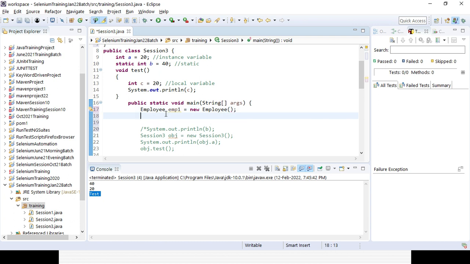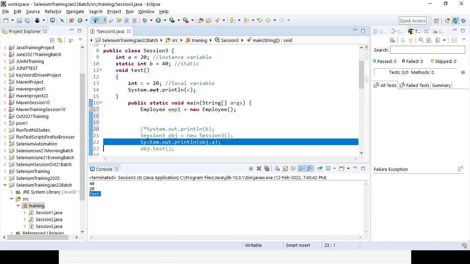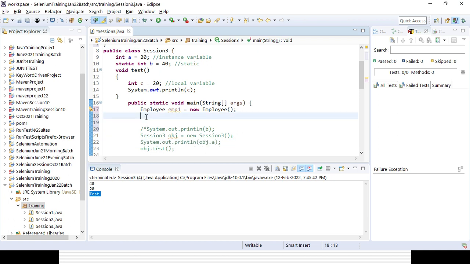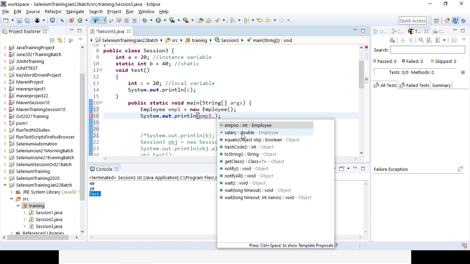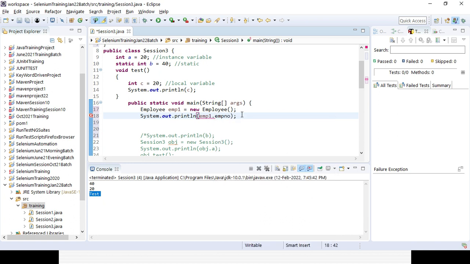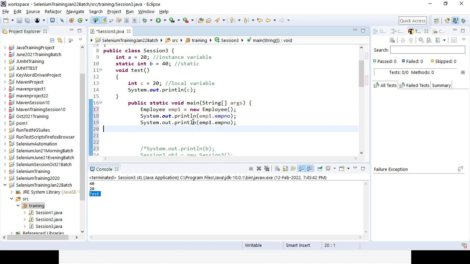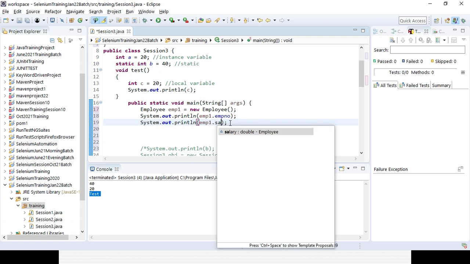Now if you want to print the value of the variable, this is the employee one object. With the help of that I can call the variables defined in the Employee class. You can see these two variables coming, employee number and salary. In a similar way I can print out the salary, dot salary.